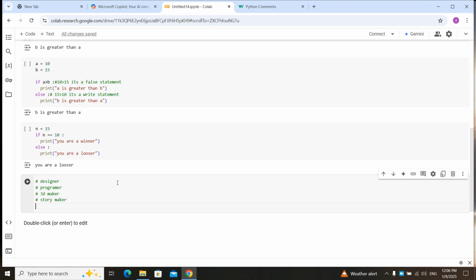We have 4 kinds of jobs available, and for programmer we don't have one programmer, we sometimes have more than 100 or 200 programmers. For example, in here we have programmer 1, let's say programmer 2, and let's say programmer 3. Why is it important? We have 3 programmers and they are all working on the same code.